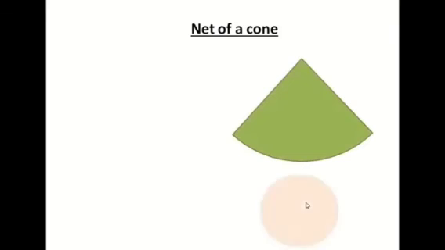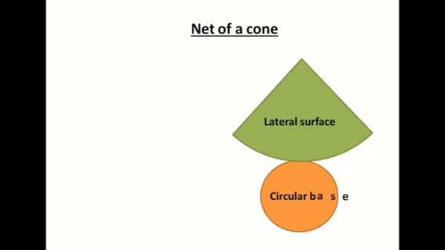Now we will construct the net of a cone. For that you have to draw a figure like this, and then one more circle just touching this figure. You know a cone has a lateral curved surface and a circular base. Here this green part is the lateral surface and this circle is the circular base. You have to fold and give it the shape of a cone. Yes, it is a two-dimensional figure; we will fold it and convert it into a three-dimensional figure.